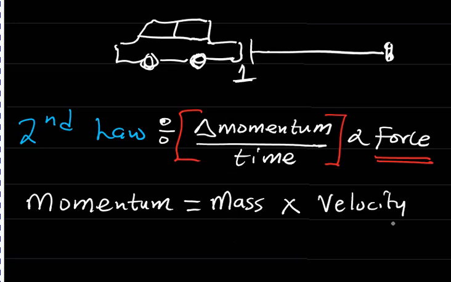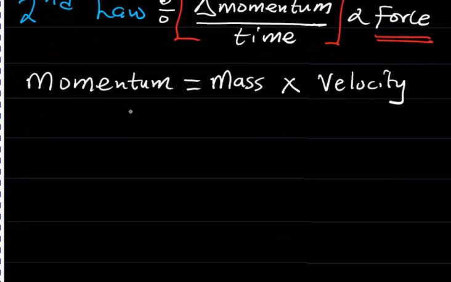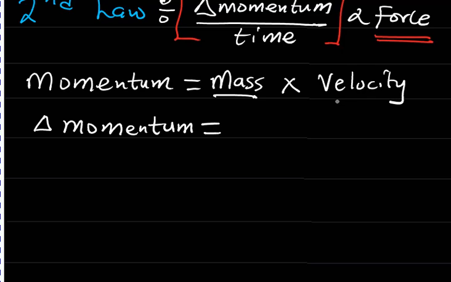That is momentum. Momentum is a product of mass and velocity. Okay, so how do we now express the change in momentum? Invariably, if there must be a change in momentum, that means there must be a change in the velocity of that particular body, since the mass is constant.